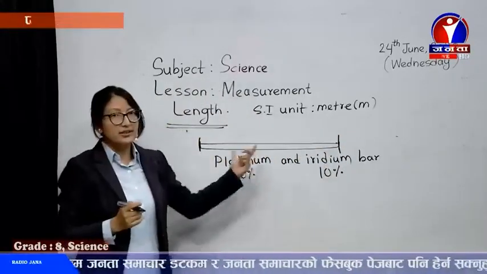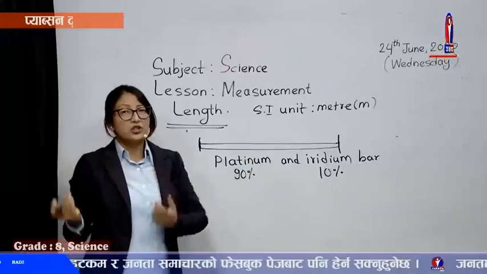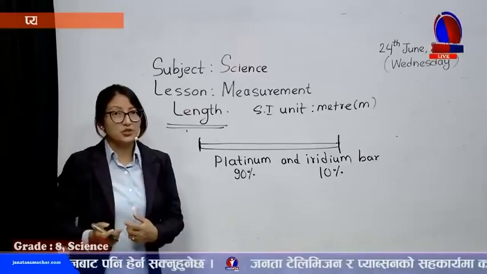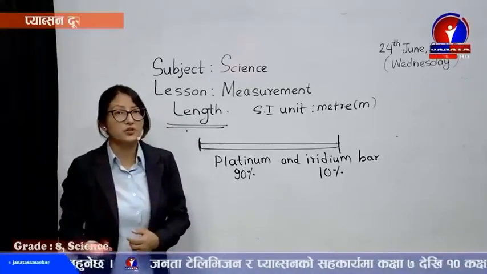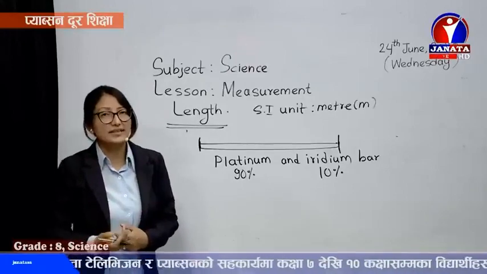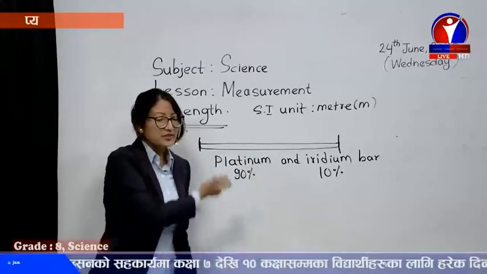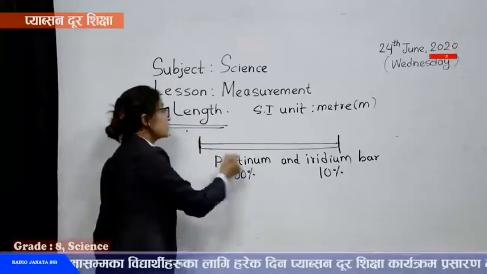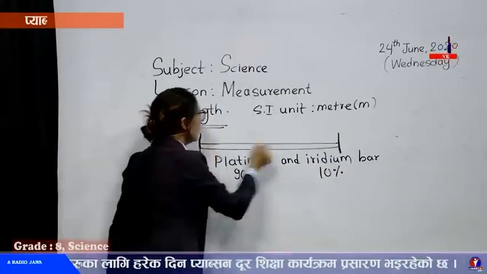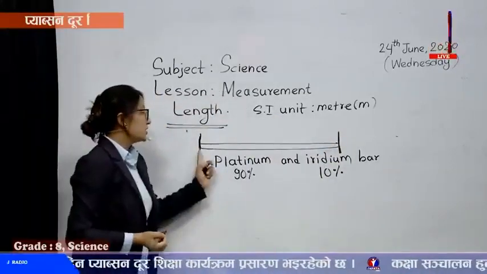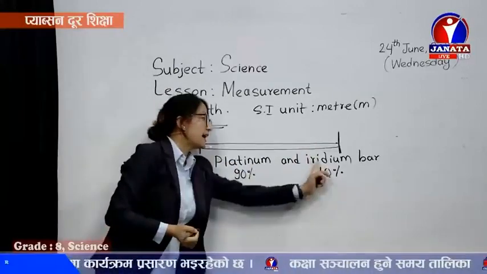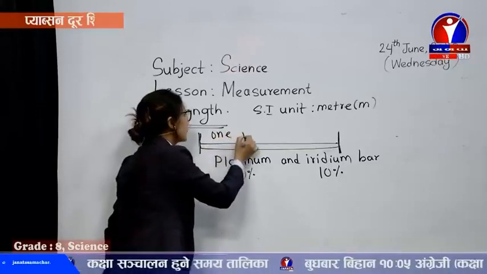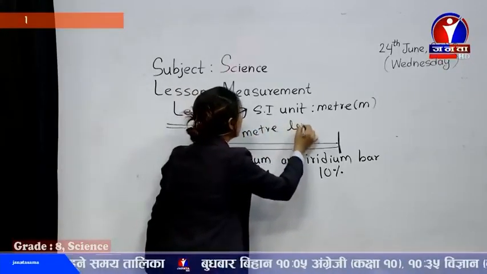And this material is kept safe at 0 degrees centigrade temperature, so there will not be any expansion or contraction. It is preserved in the International Bureau of Weights and Measures in Sevres near Paris in France. This 1 meter kept between these two goal lines, made on this platinum iridium bar, is called 1 meter length.